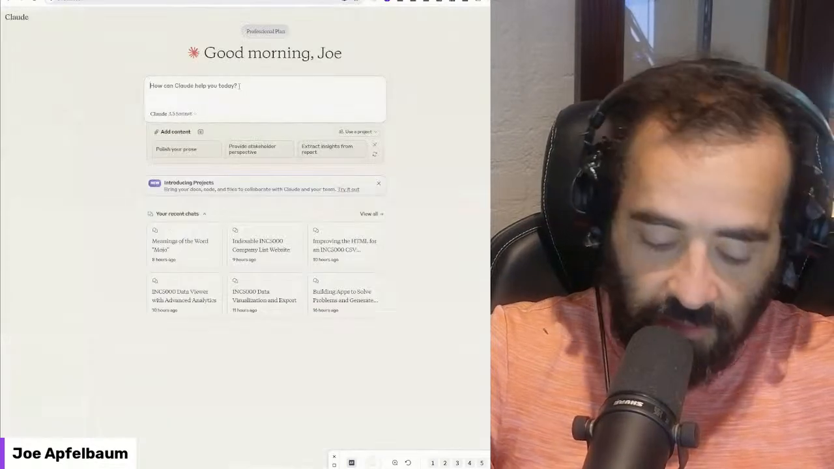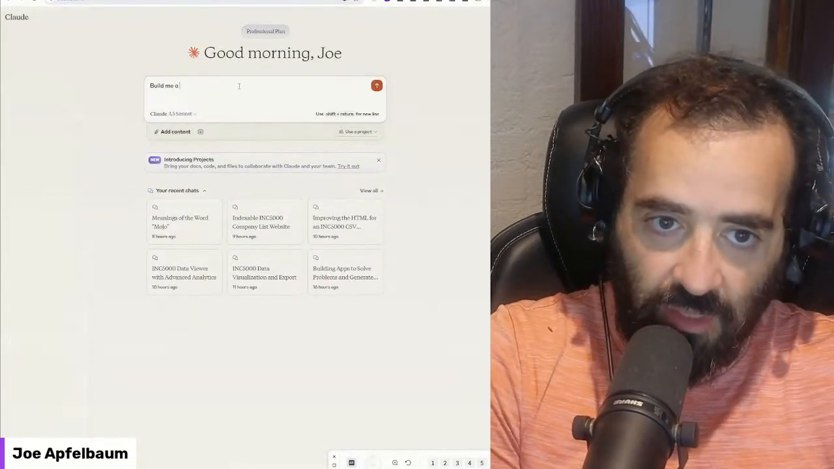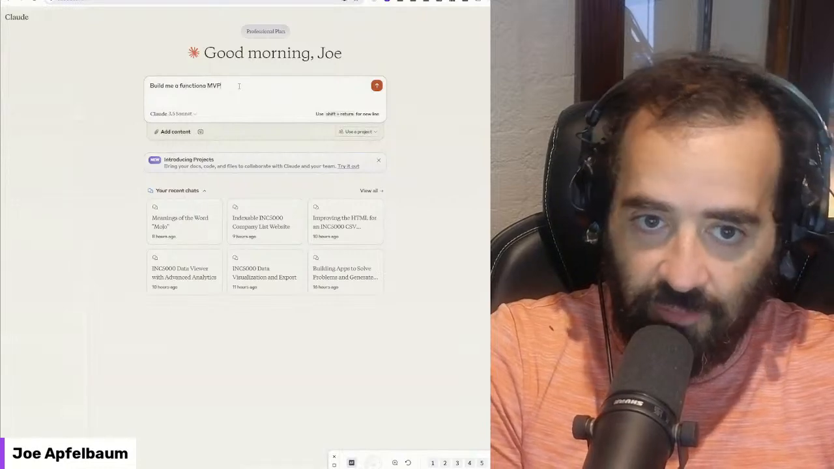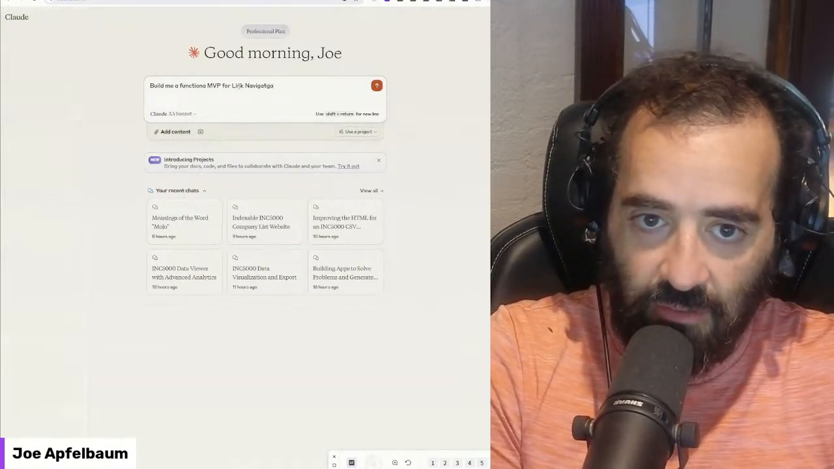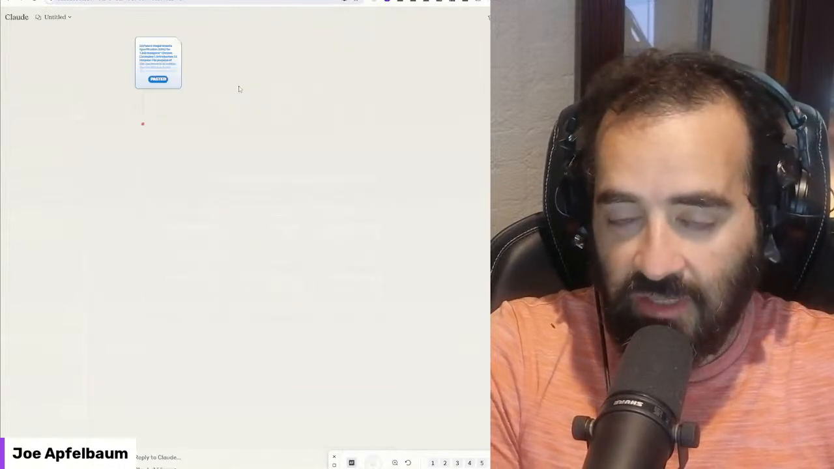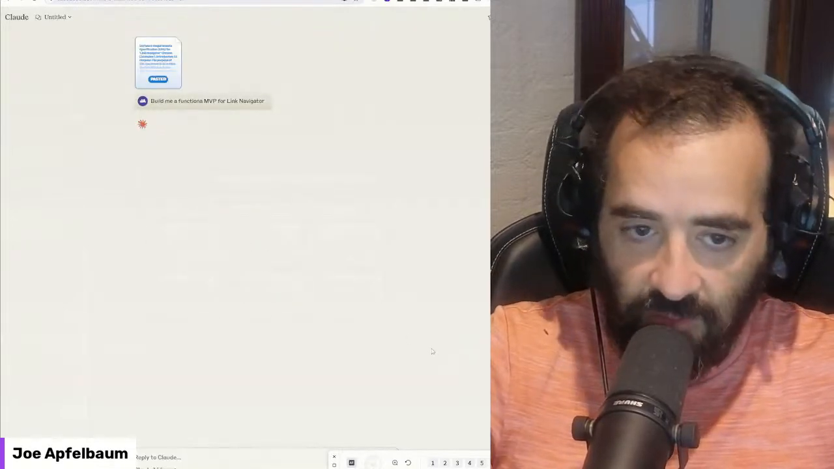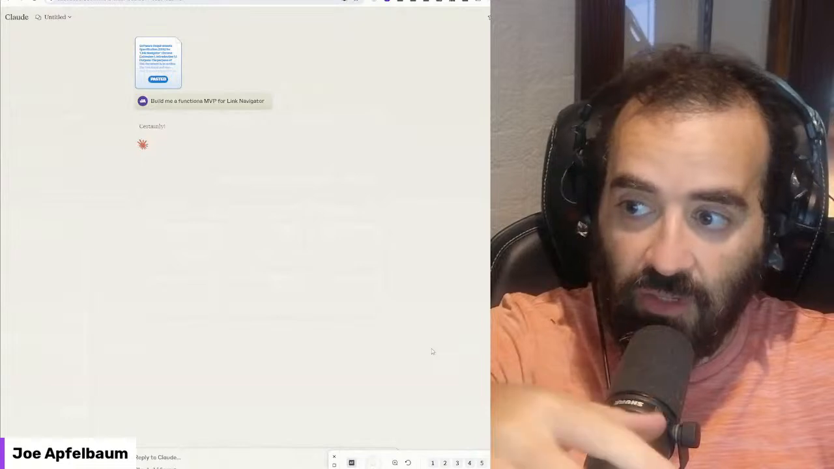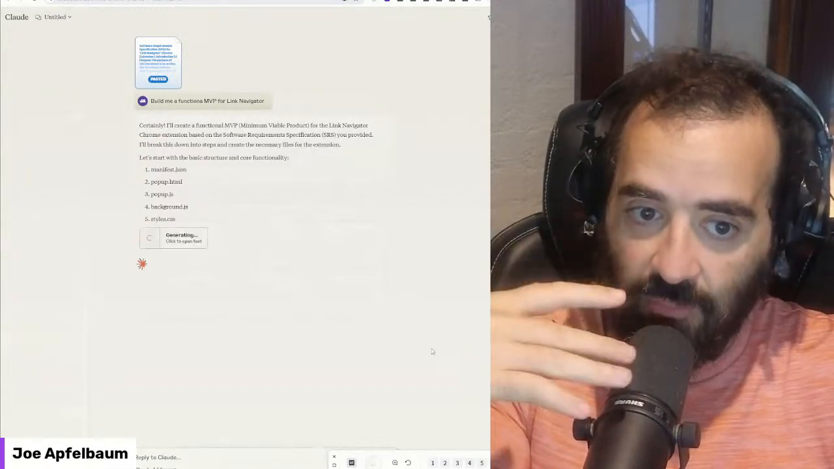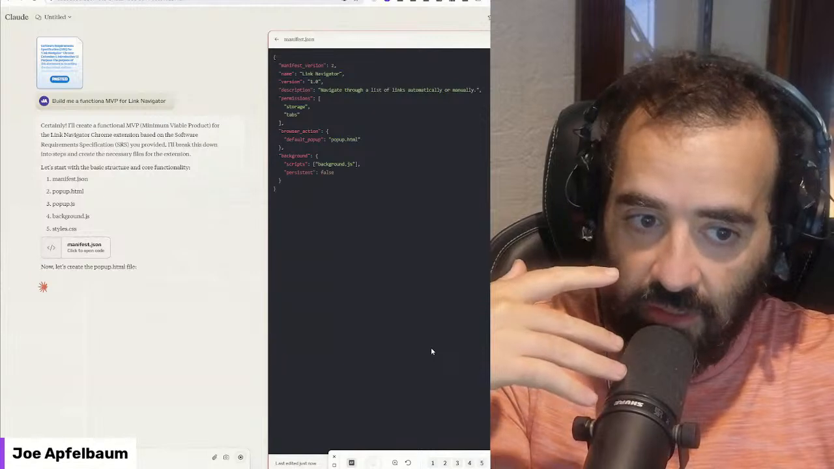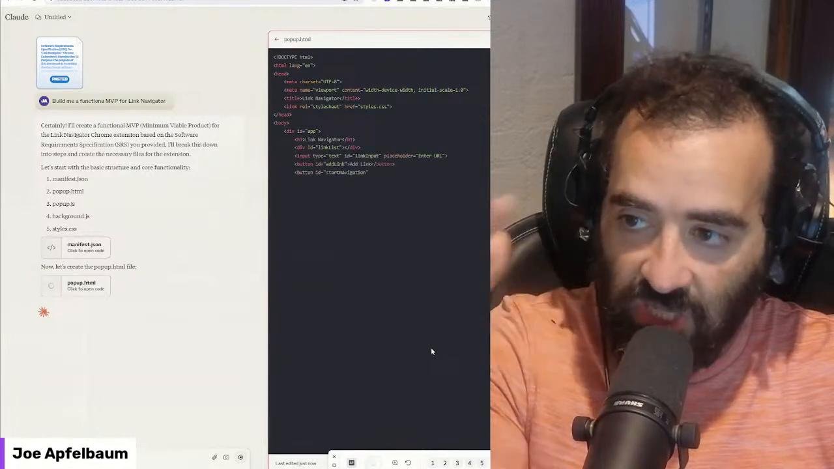I'm going to go to Claude, and I'm going to say, build me a functional MVP for Link Navigator. Okay? I built the SRS. I gave it the SRS. Go ahead, create it for me. Now, while it's doing this, it's going to create the manifest, the popup, the popup.js, the background.js, the style.css.